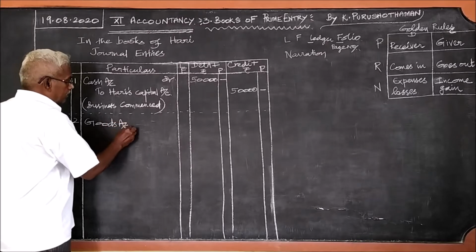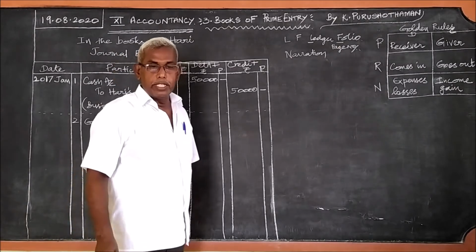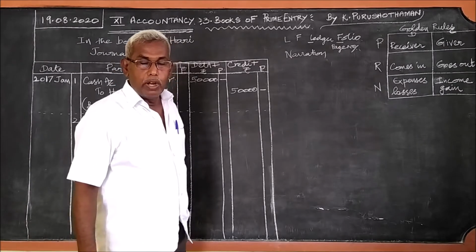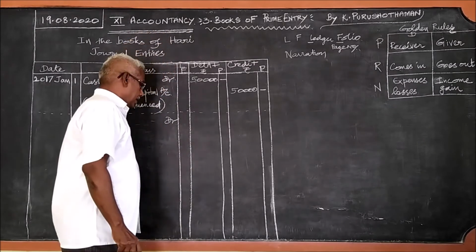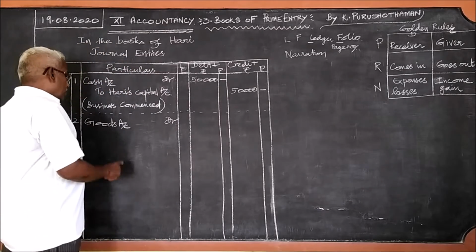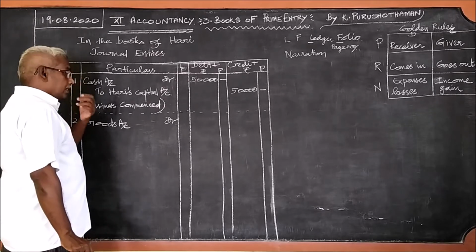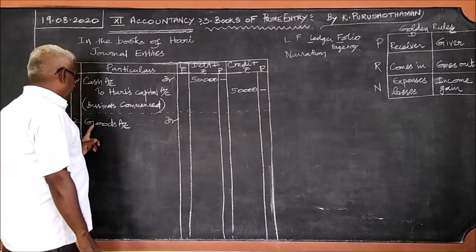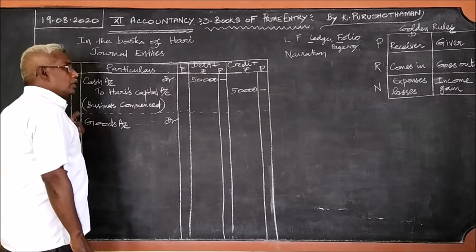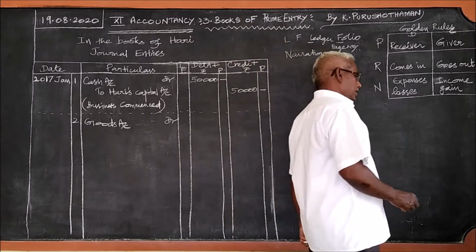Goods account, debtor. Goods purchased from Subhash on credit. When goods are purchased, goods comes in. But what do the accountancy rules say? The accountancy rules say we should not use the term goods, but instead you should write purchases account.